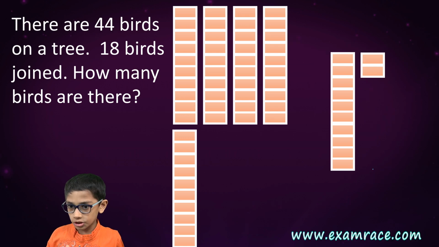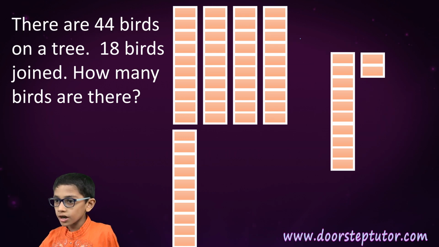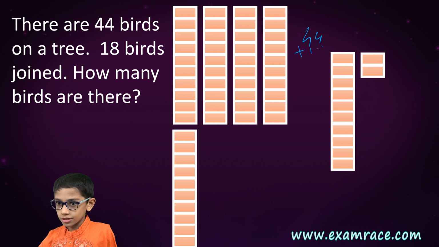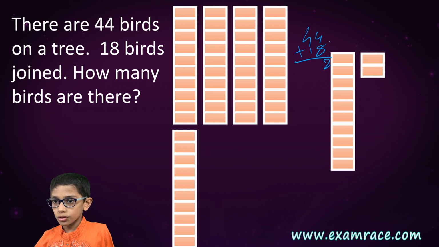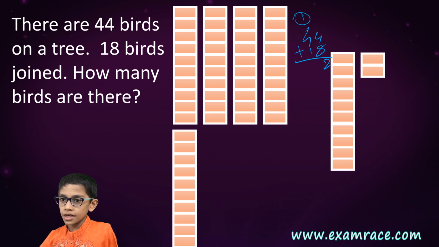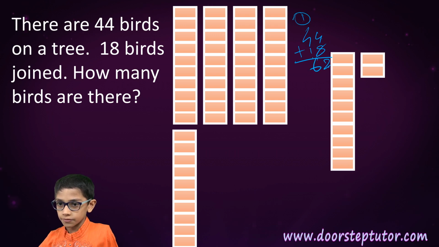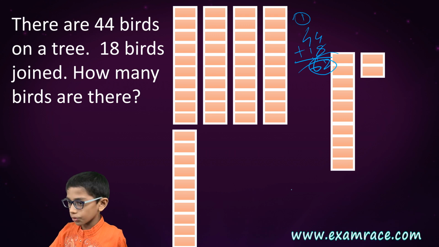Answer is 62. By another method, 44 plus 18. 4 plus 8, 12. 2, 1 in the tens place. 4 plus 1, 5 and 6. The answer is 62.